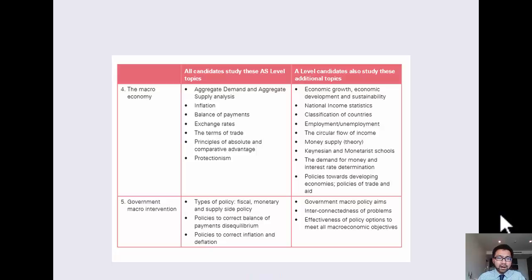And obviously, how can they start improving or correcting the balance of payments equilibrium? So, for example, do we import too much and export too little? How can we start improving that situation? And obviously, how can we start improving the situation when it comes to inflation? Are prices going up too quickly? That's very damaging for the economy. So how can the government try and calm things down? So in a nutshell, that's really what we're going to be studying for the year, and we'll be going in sequence.